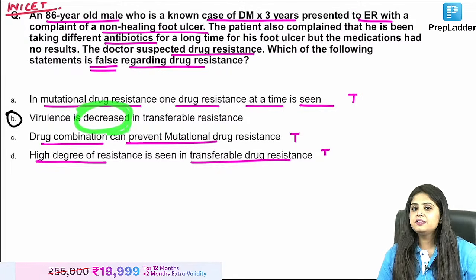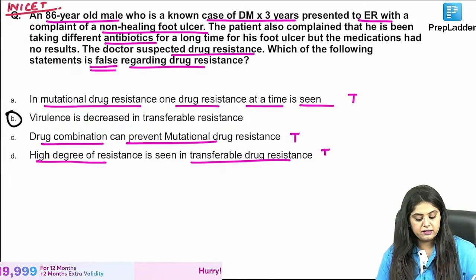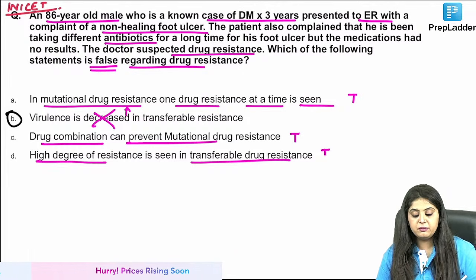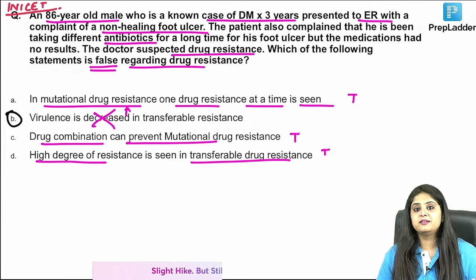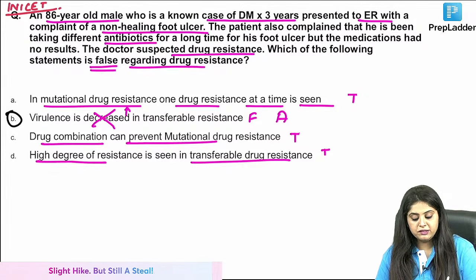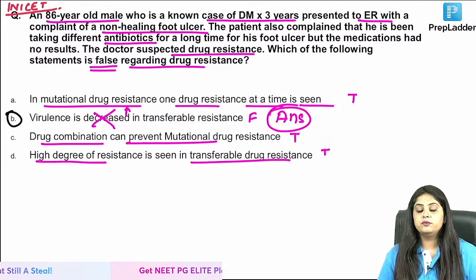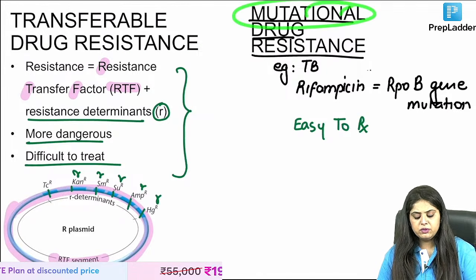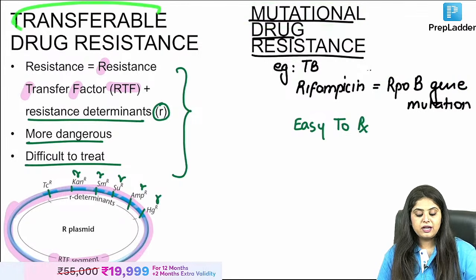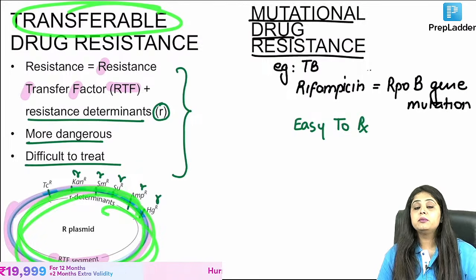Virulence is decreased in transferable drug resistance? Not at all. This is the bacteria's strength. Virulence will be increased in transferable drug resistance, because that is the jackpot that the bacteria has won. This was the false statement, and that is the answer over here. I think this is okay with everyone. But now a question coming is, ma'am, in mutation there was a mutation, but in transfer this is getting transferred, but how?